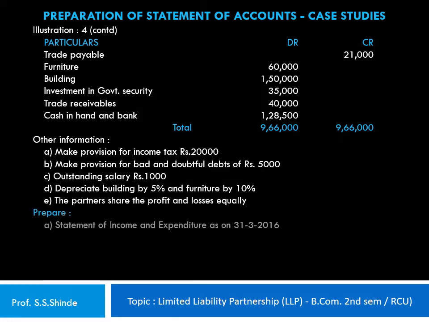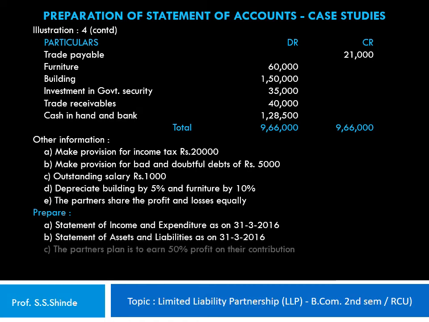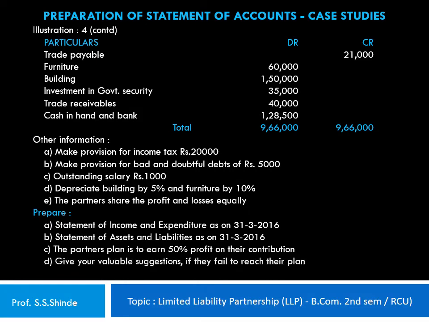Prepare 1. Statement of income and expenditure as on 31st of March 2016. We are also to prepare a statement of assets and liabilities as on 31st of March 2016. And here the partners' plan is to earn 50% profit on their contribution. So we have to give our valuable suggestions if they fail to reach their plan.